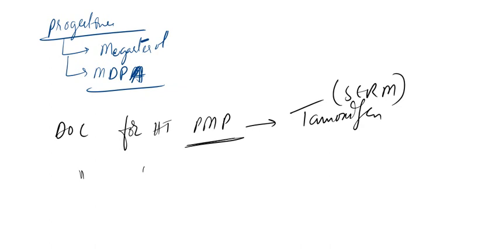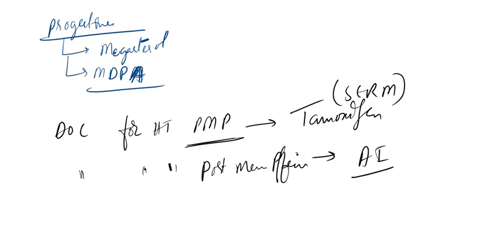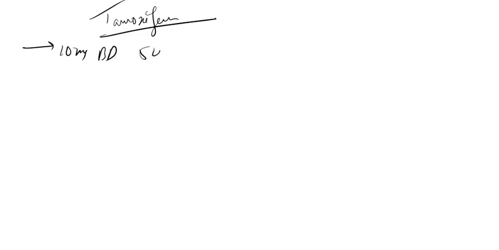Now the drug of choice for hormone therapy in postmenopausal females. What is the drug? That is aromatase inhibitors. What are the aromatase inhibitors? There are two types: non-steroidal and steroidal. Non-steroidal includes letrozole and anastrozole, and steroidal includes exemestane. Okay. Now we'll discuss something about tamoxifen, the SERM. Right. The tamoxifen, what is the dose? It is 10 mg BD for 5 years.